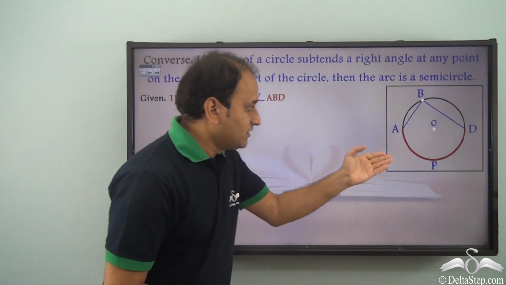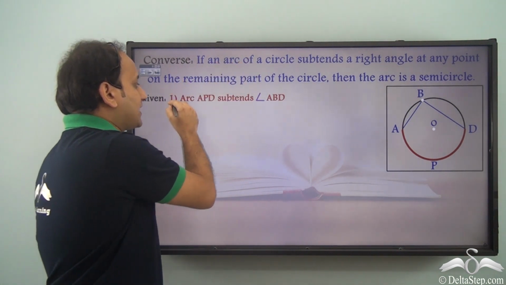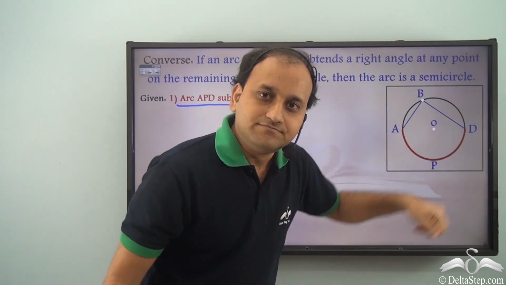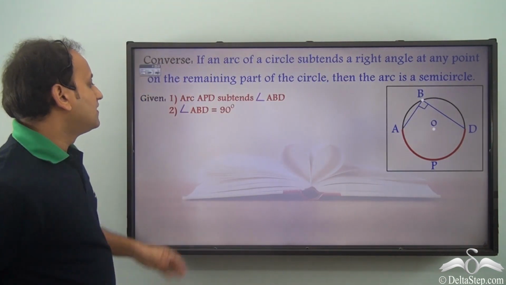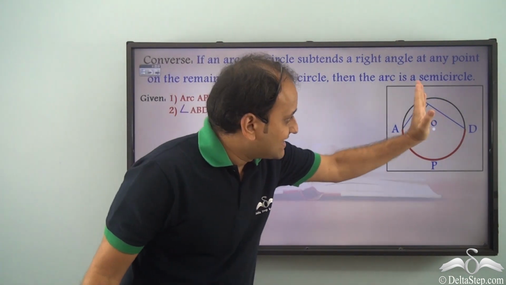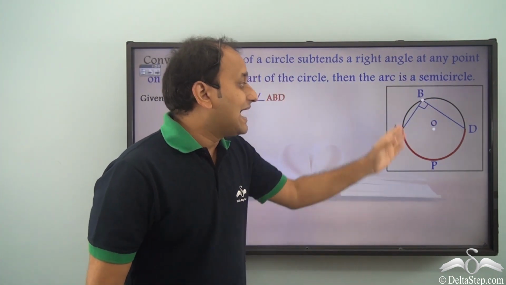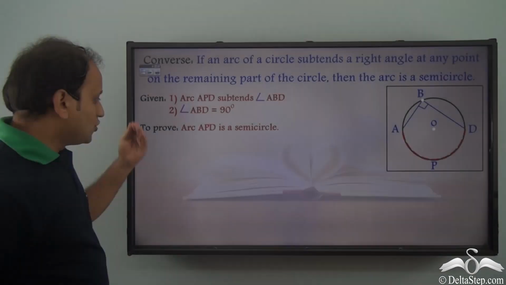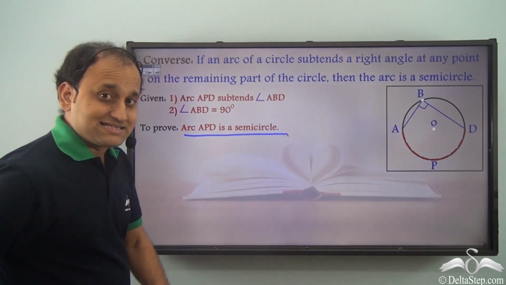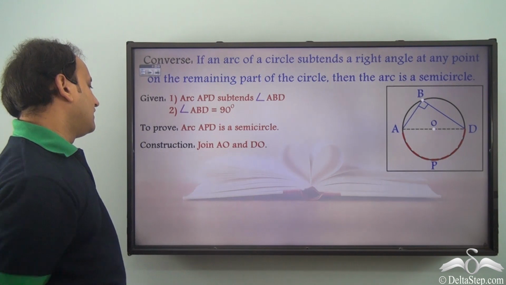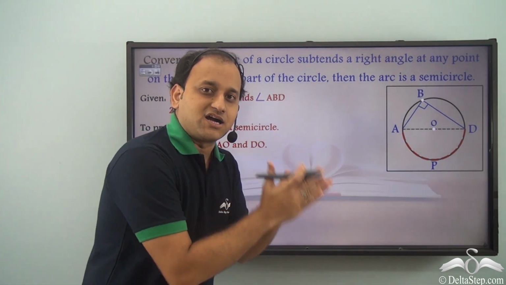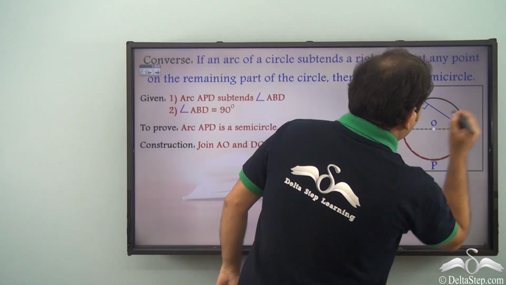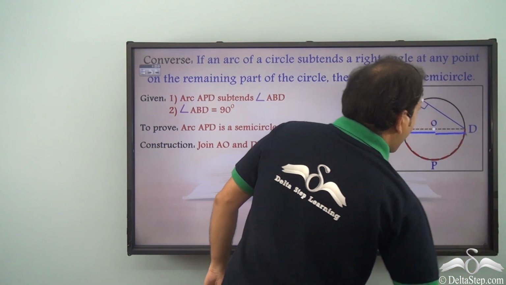First of all, what is given? The given fact is arc APD subtends angle ABD. Angle ABD here, and angle ABD is 90 degrees. That is given to us. We need to prove that this particular arc here is a semicircle. So we need to prove arc APD is a semicircle. Now first of all, we'll perform a construction. We'll join AO and DO. So AO and DO are joined.